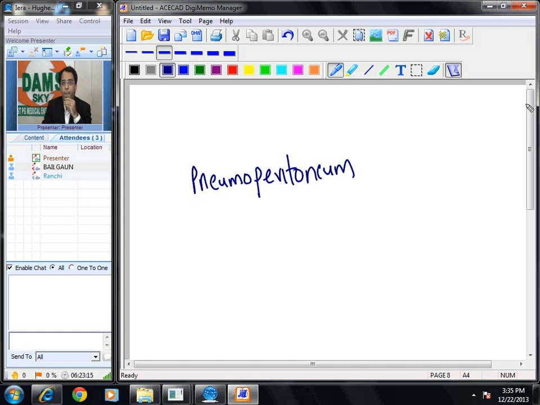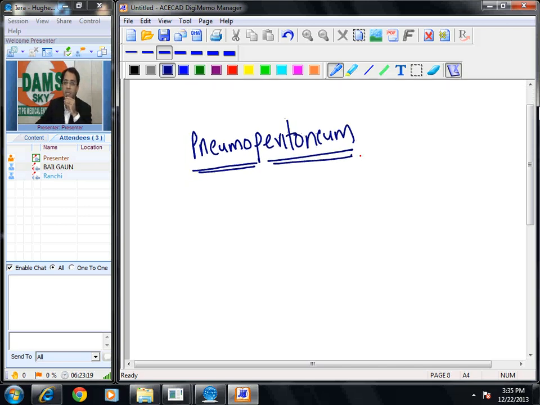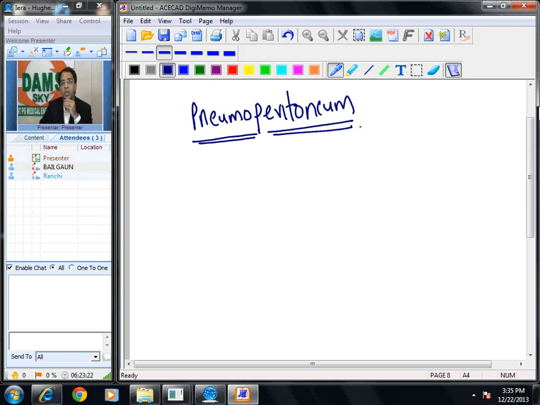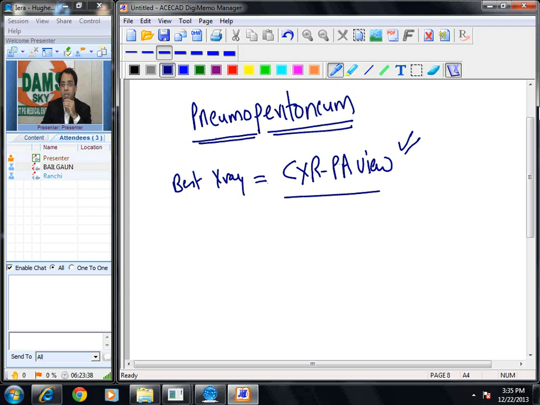Pneumoperitoneum. Pneumo means air, peritoneum means peritoneal cavity. Let us see some more questions on pneumoperitoneum, and all these signs I will try to fit in so that you are safe in your exam. Very common MCQ. Best X-ray for pneumoperitoneum is? Please remember the answer is chest X-ray PA view. If that is not given in the choices, what should I mark? Left lateral decubitus.